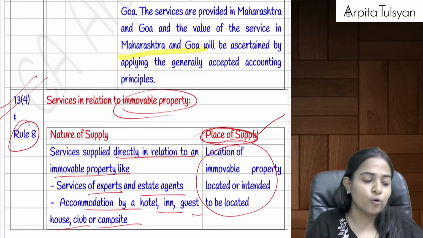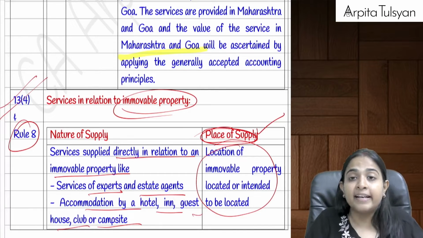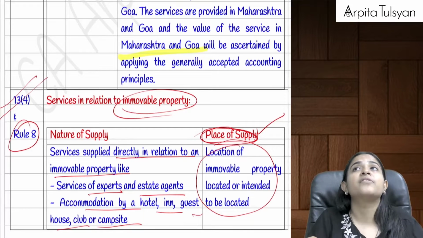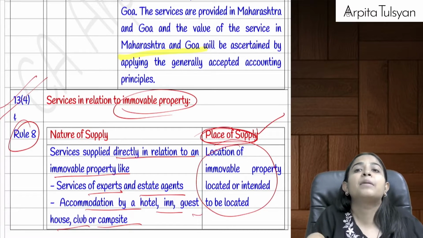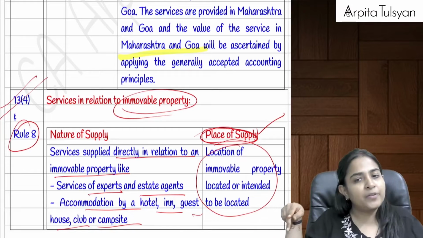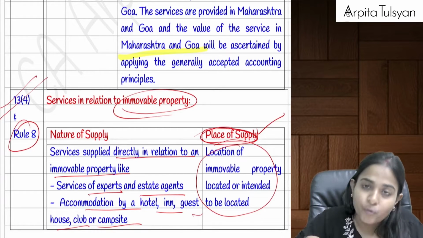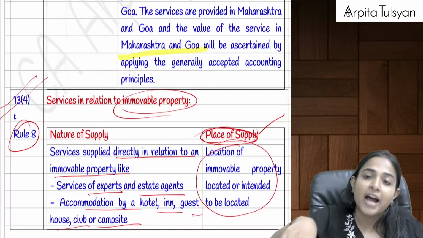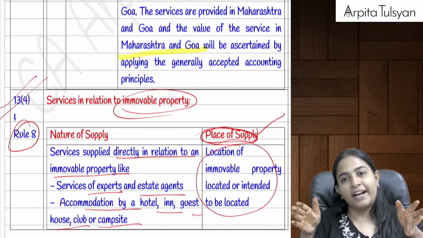Okay, we have done this before also. If in taxable territory, let's say the interior decorator services have been provided in Pune, in Ahmedabad and in Dubai, can I say place of supply will be India? In India, it will be now Pune and Ahmedabad, that is Maharashtra and Gujarat. So how will you divide? Now we'll have to divide.